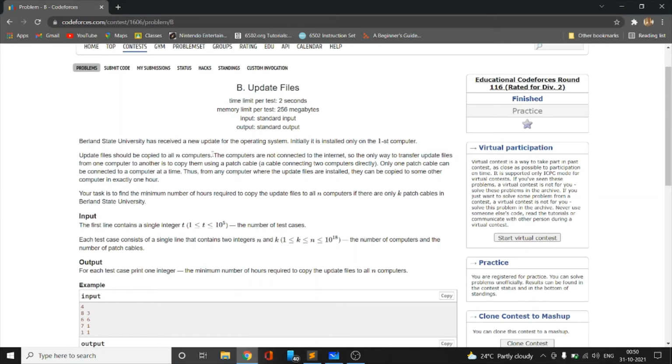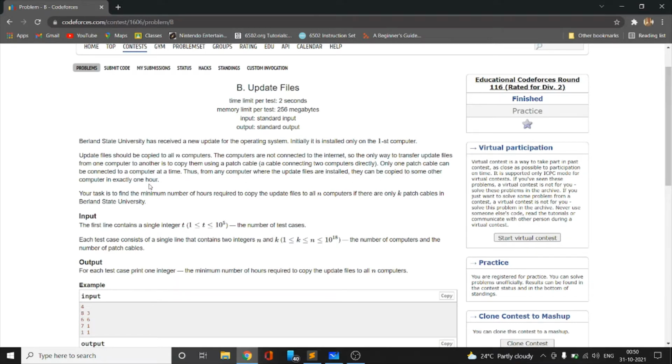The computers are not connected to the internet, so the only way to transfer update files from one computer to another is to copy them using a patch cable, which is a cable connecting two computers directly. Only one patch cable can be connected to a computer at a time. Thus, from any computer where the update files are installed, they can be copied to some other computer in exactly 1 hour.